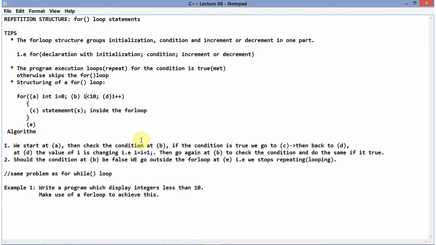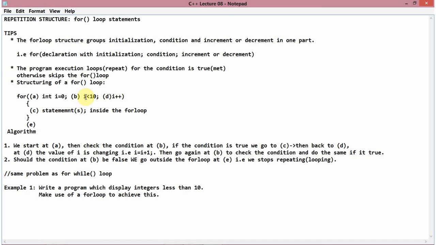When I say we do the same, meaning we do the repetition. We go to C and repeat, then we go to D and change I, then we come again to B, and if it's true, we do the repetition. So you see how the repetition continues. It starts with the condition. If it's met, we come here, do the statements, then come to D. As much as we repeat, as much as we're increasing it, I will get to 10.